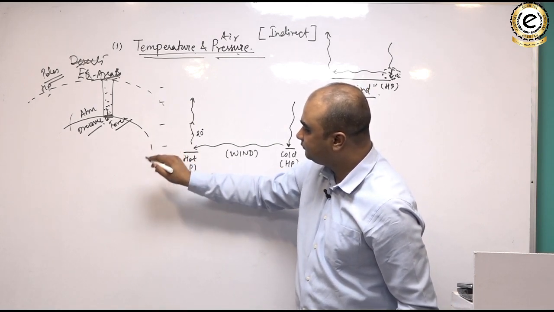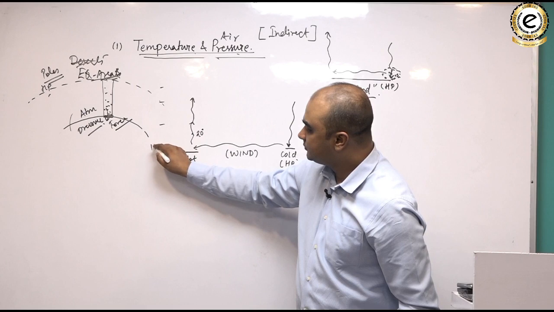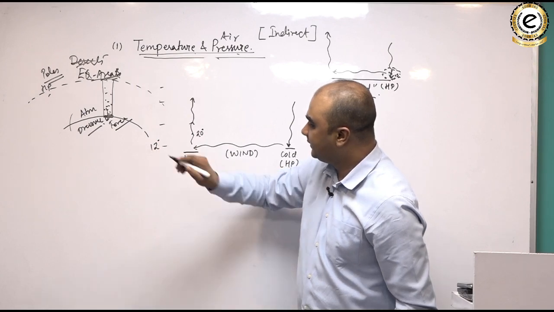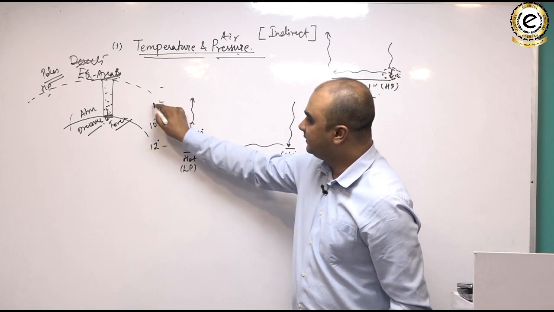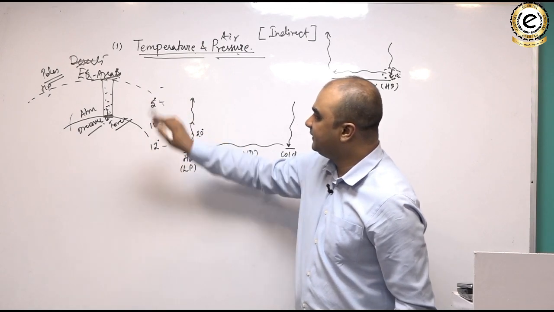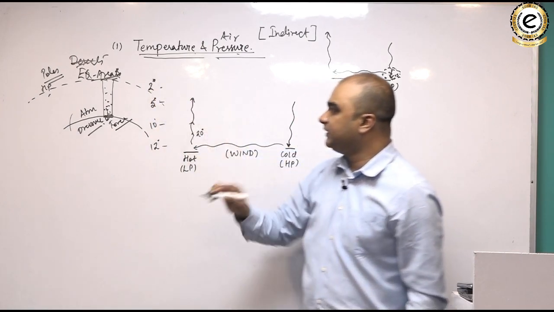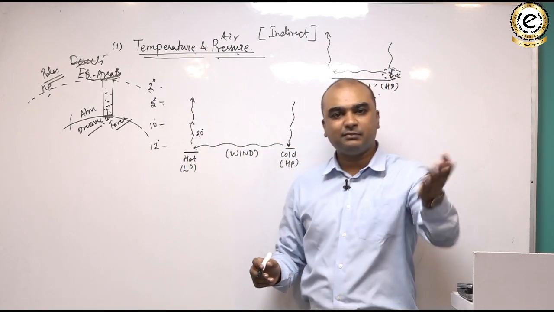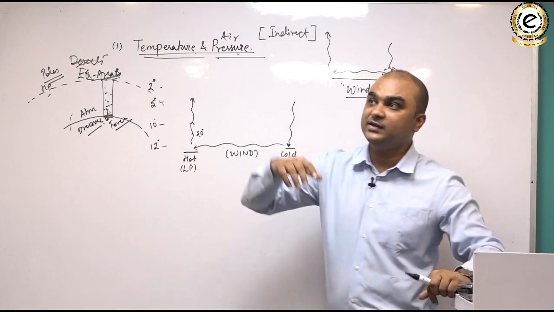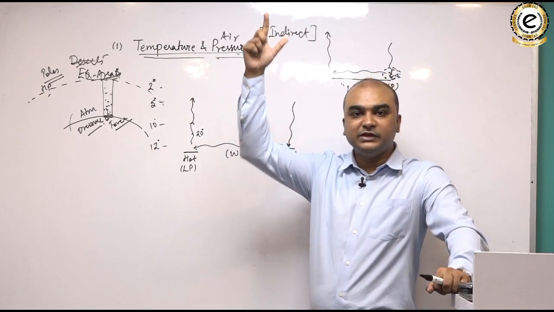Suppose this is 12 degree surrounding air, and then this is 10 degree, then it is 5 degree, then it is 2 degree. It means as we are going up, the temperature is falling. That generally happens in the atmosphere. That's why glaciers are found at the mountain peaks.